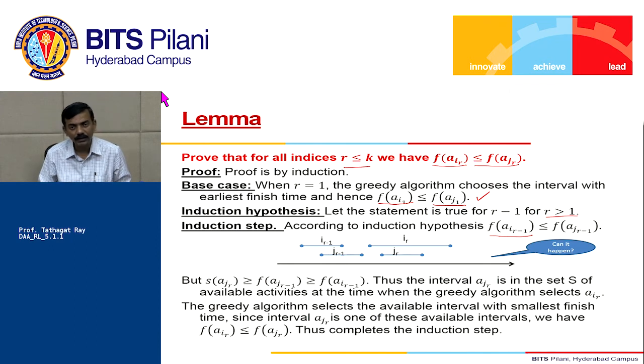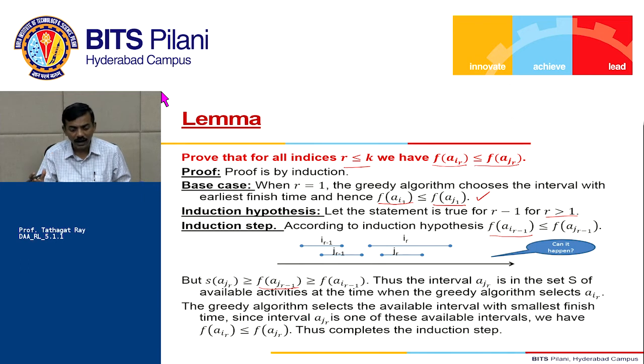Now notice that the start time of the AJRth activity, SAJR, is definitely going to be more than the finish time of the AJR minus 1th activity in your optimal set. In your optimal set, you have AJR minus 1, and then you pick AJR.